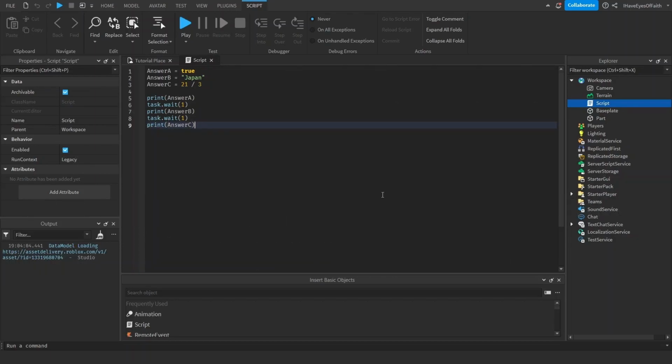Commenting helps us organize our scripts, and it lets us add text that has no effect on our script. One way we can do this is by adding 2 minus signs or dashes, whatever they're called. We add those before anything we want to comment. I'll show you this by using our last project as an example of why comments can be useful.